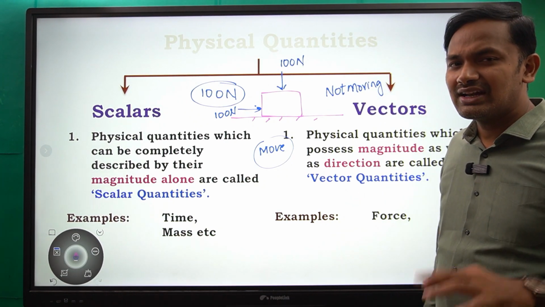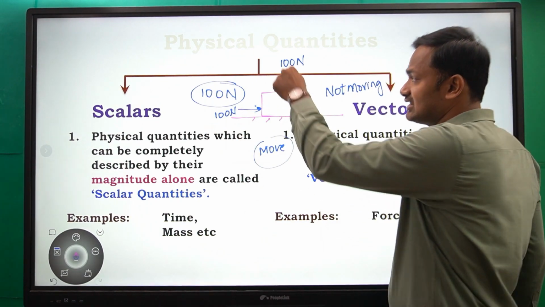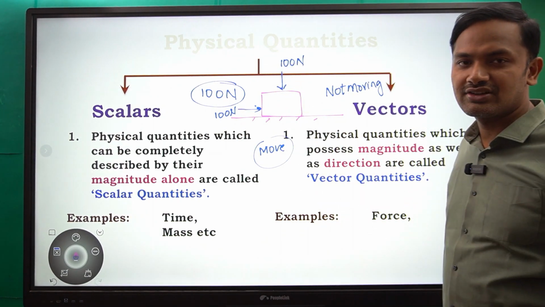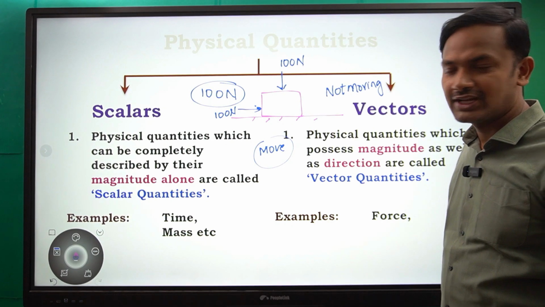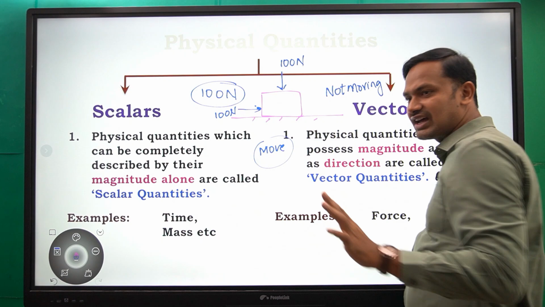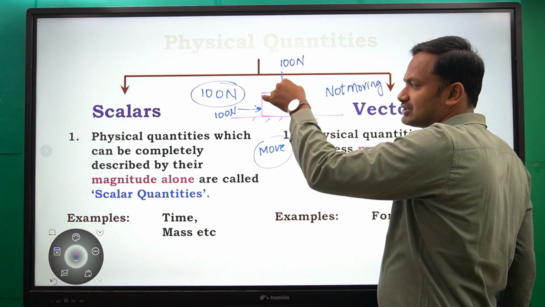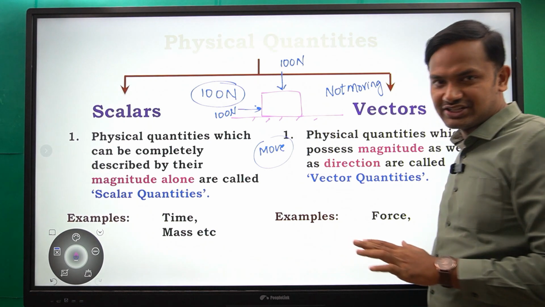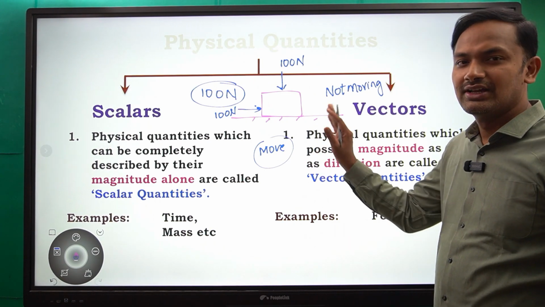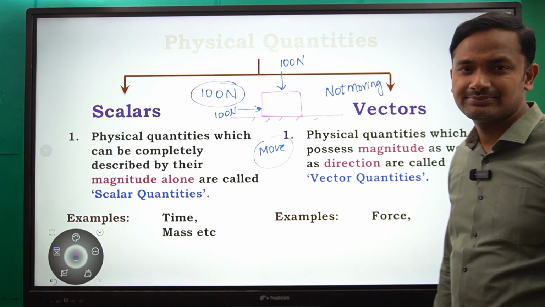So what is missing in this 100 Newton force? Direction. See, this arrow represents the direction of the force applied. When we apply the force along this direction or that direction, depending on the direction, the motion is going to change.